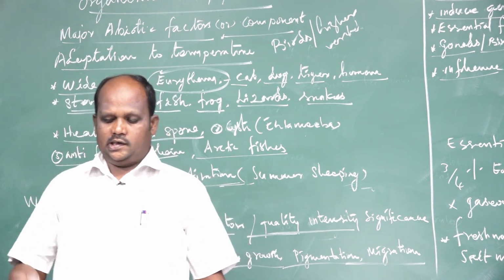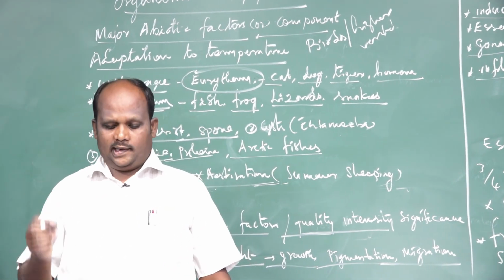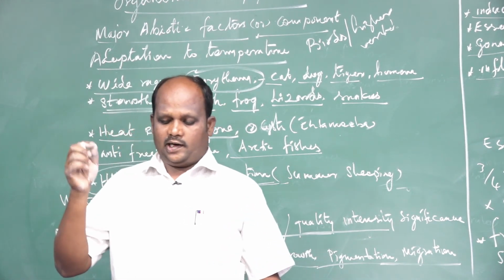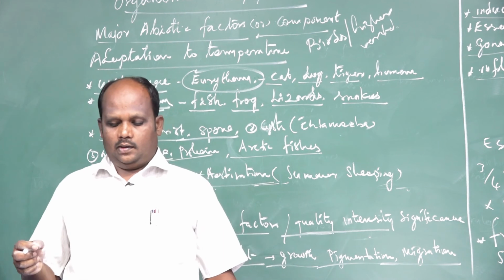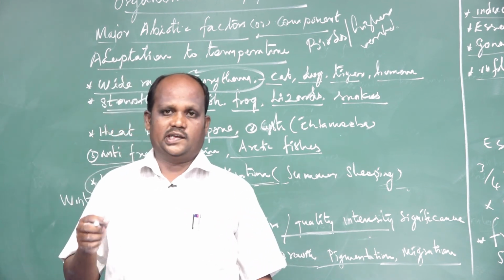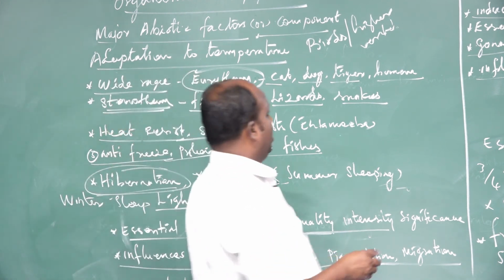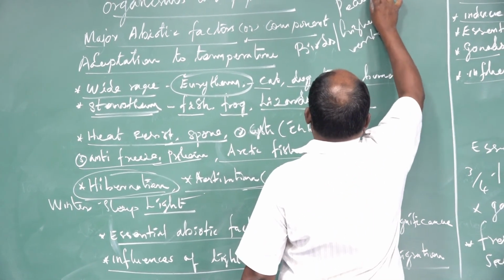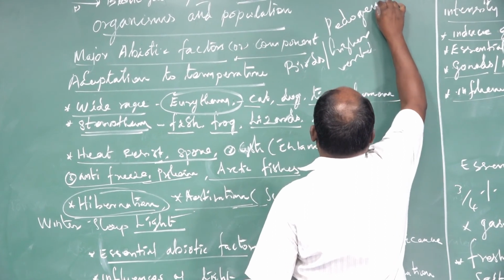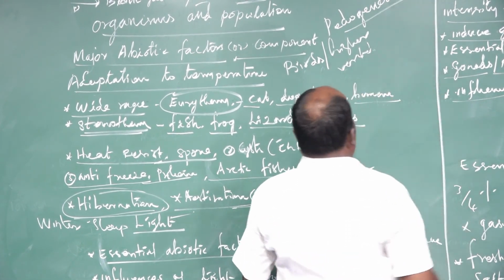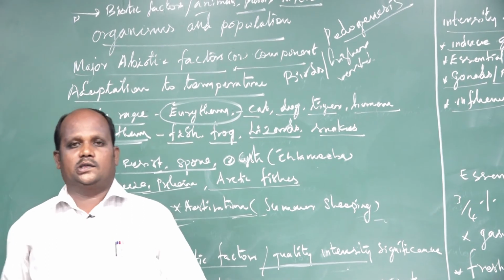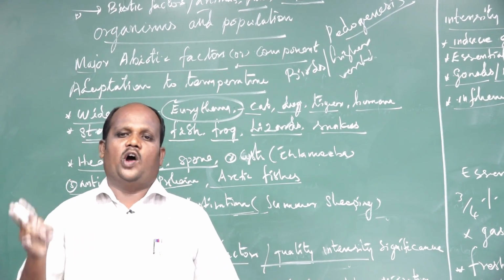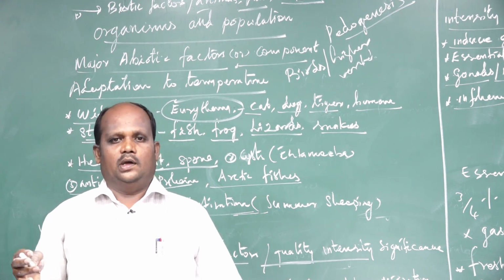Next one, essential properties of water. Water is very essential for all living things. Water is the main agent for pedogenesis. What is the meaning of pedogenesis? Pedogenesis means formation of soils from rocks by the influence of temperature, water, clouds and many factors.